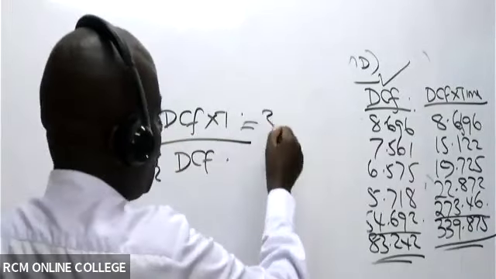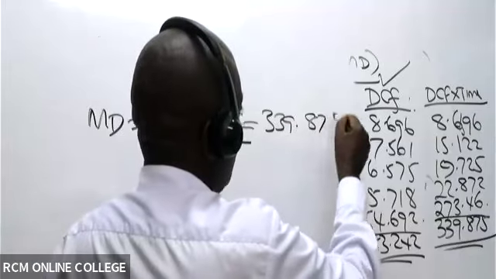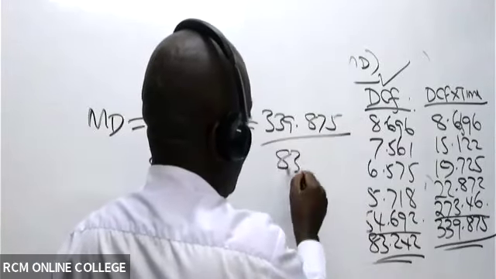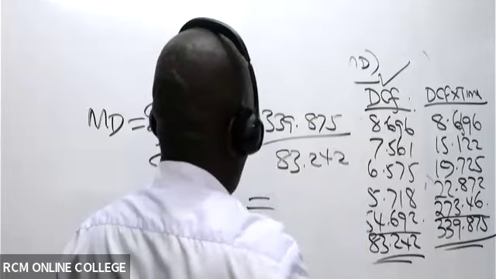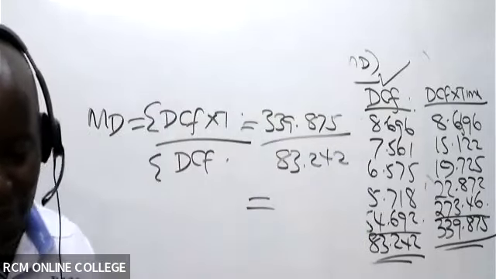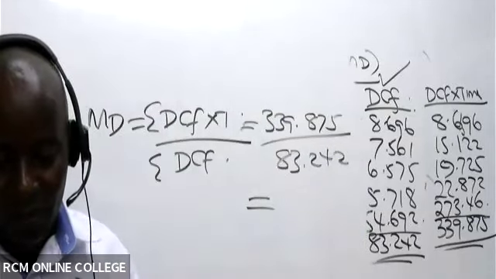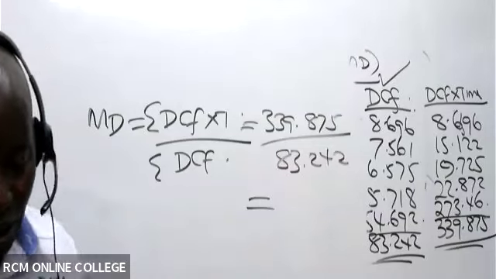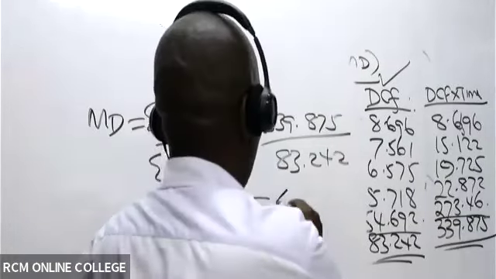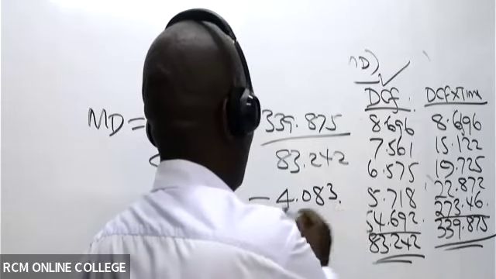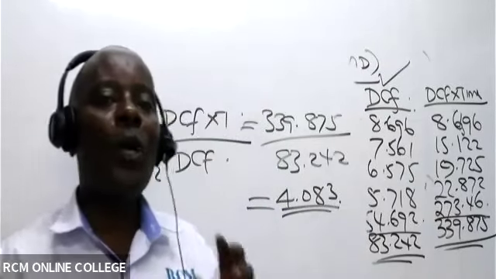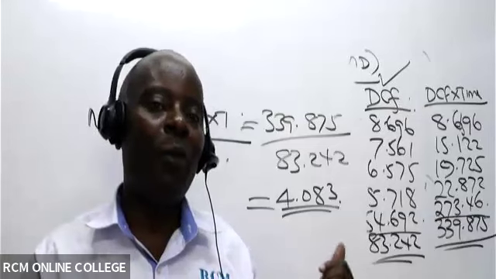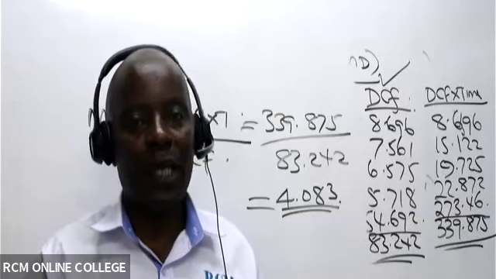So now we have 339.875 all over 83.242. What is Macaulay's duration? It's 4.083.